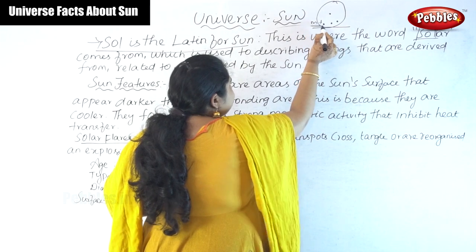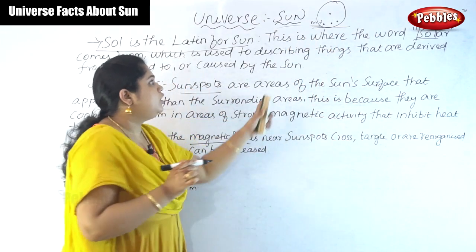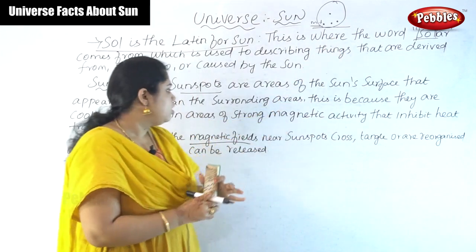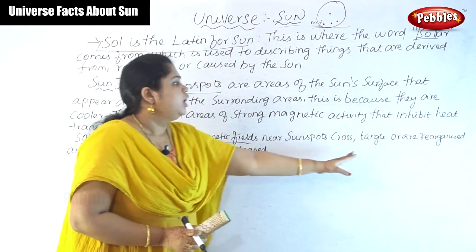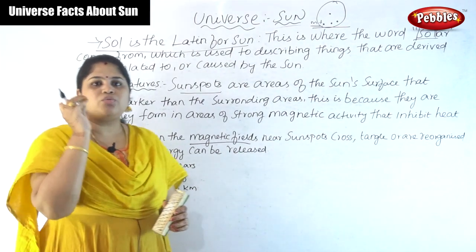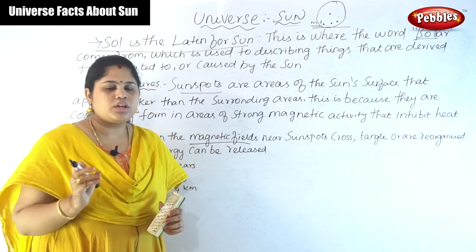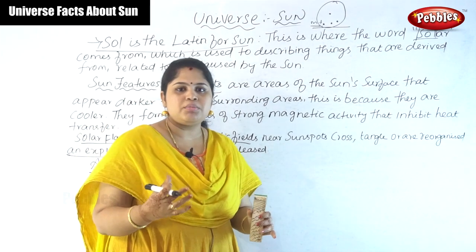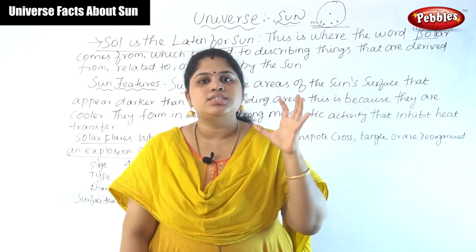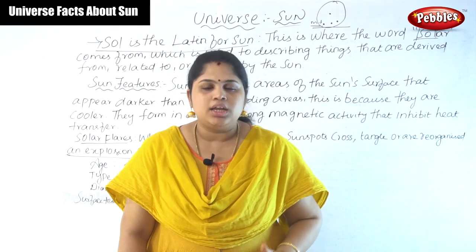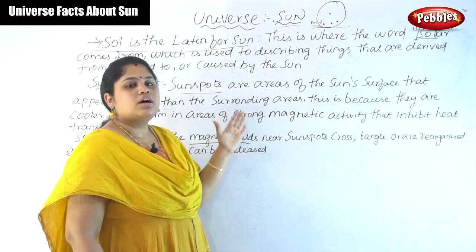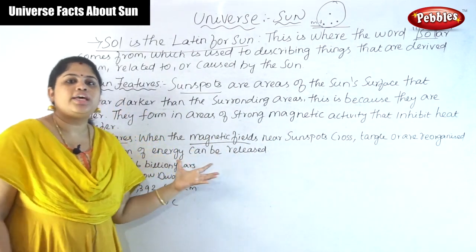When the magnetic field comes nearer to the dark area, that is, when it comes nearer to the sunspot, what happens? It means it triggers the explosion. The explosion will come. How is the explosion coming? When the magnetic field comes near to the sunspot, automatically an explosion will arise. This is the reason why the sun gets explosions.